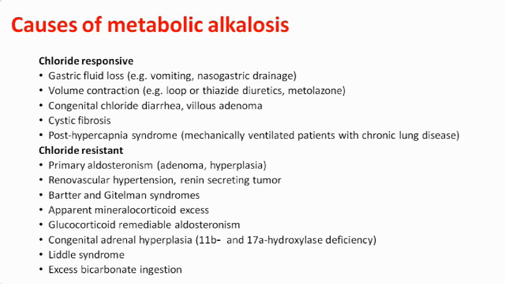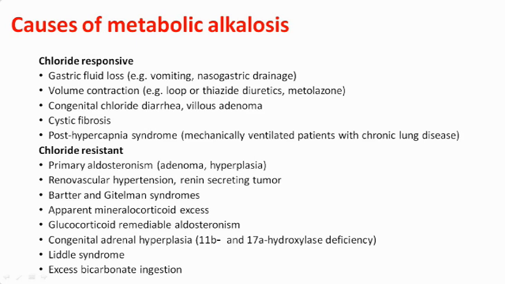Coming to causes of metabolic alkalosis, it can be chloride responsive or chloride resistant. The chloride responsive causes are vomiting, diarrhea, and any volume contraction due to loop or thiazide diuretics.